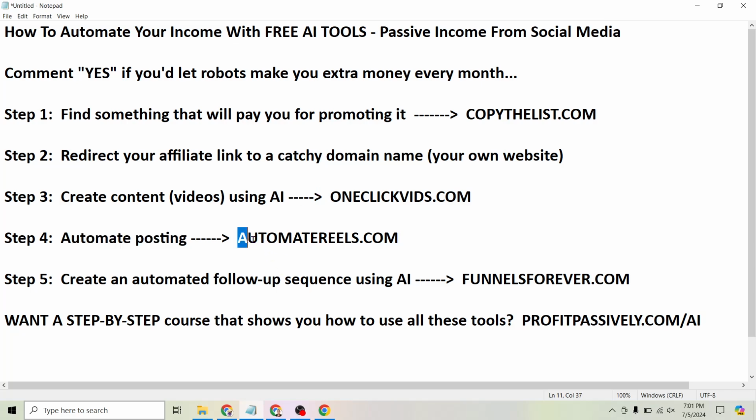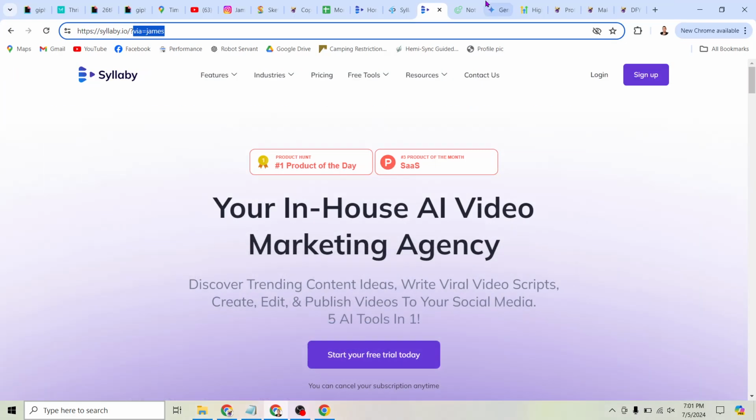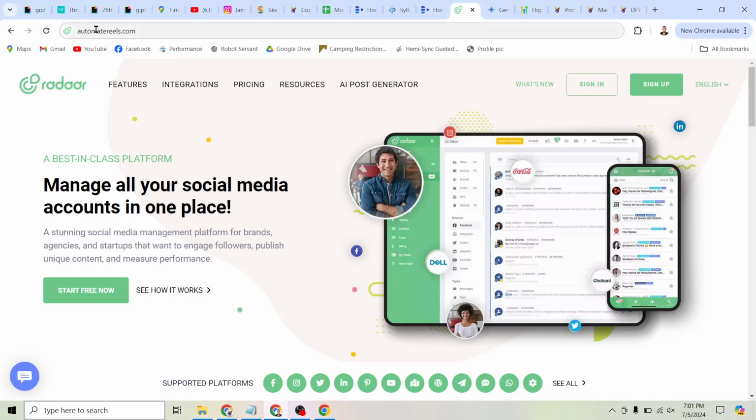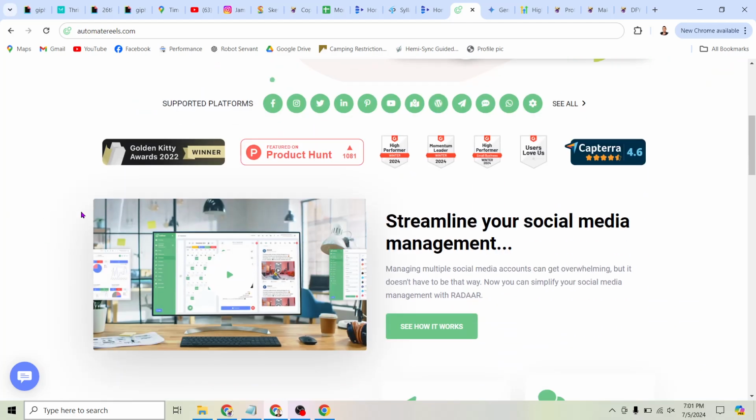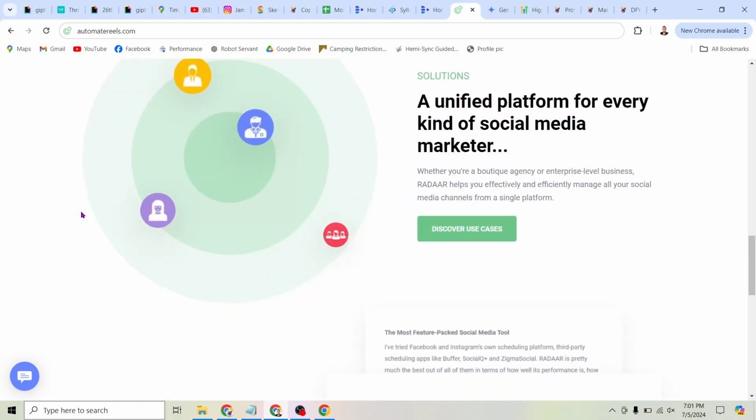To do that, I use a tool called AutomateReels.com. If you come to AutomateReels.com, again, you can try this tool out for free for, I believe, a month. What this tool does is it lets you post to all of these different platforms at once. So you can see Facebook, Instagram, Twitter, LinkedIn, Pinterest, YouTube, Google Maps, WordPress, Telegram, right? Tons of different apps. And you can not only post to all these different apps, you can post to multiple different accounts on these apps.